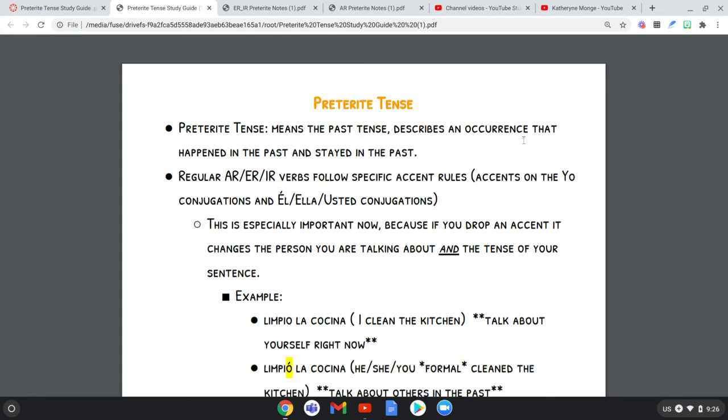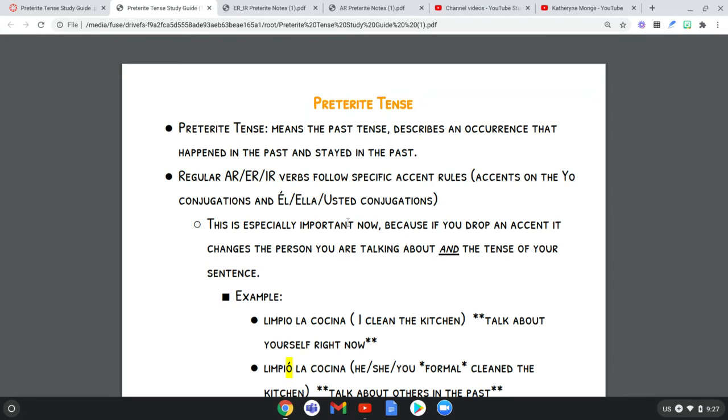It talks about an event, something, right, that happened in the past, and it's stayed in the past. Like, for example, I dusted my computer. I'm no longer still dusting it. That happened in the past. It happened yesterday. It happened 2 weeks ago, whenever it was. In regular verbs, AR, ER, IR, doesn't matter, they follow certain rules. Specifically, they follow accent rules. The rule is that you need to have accents on the yo form and on the one individual, like él, ella, or usted form.